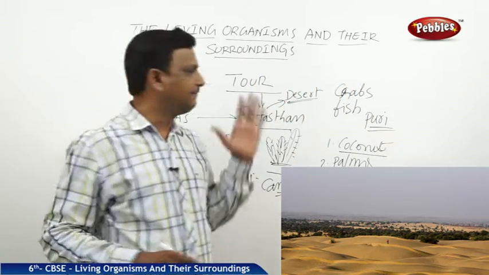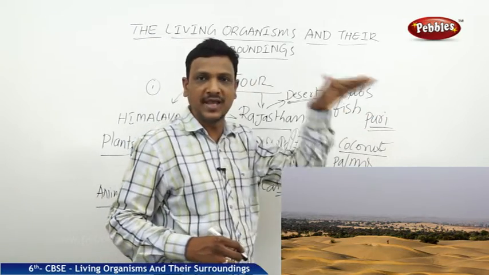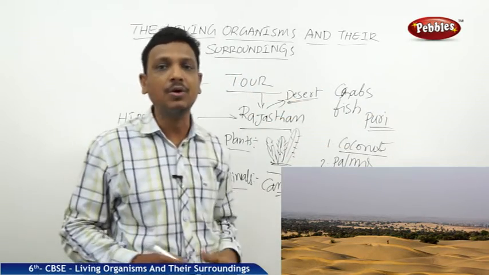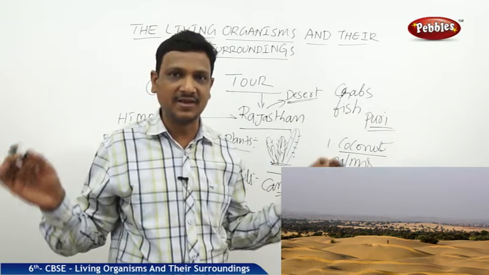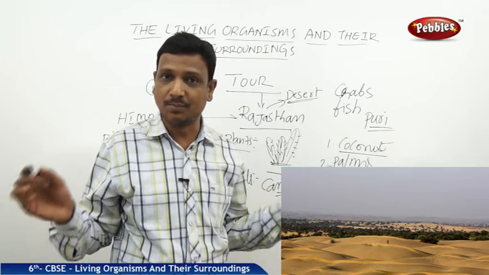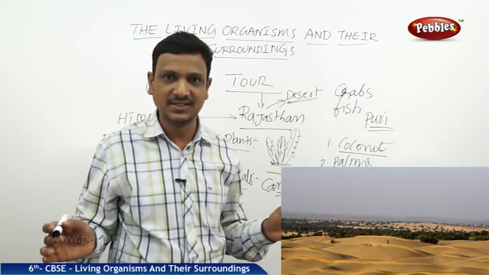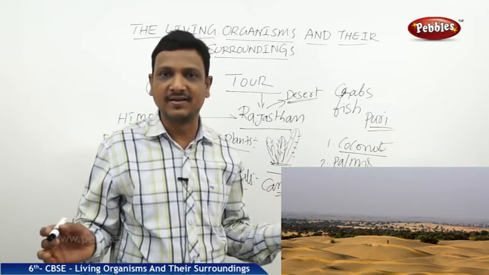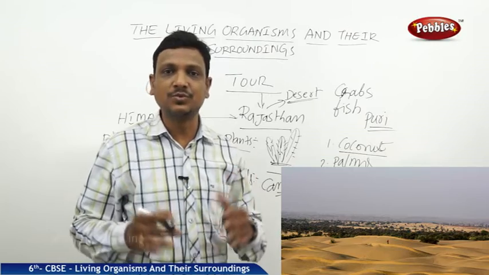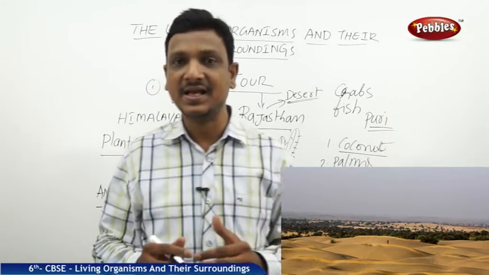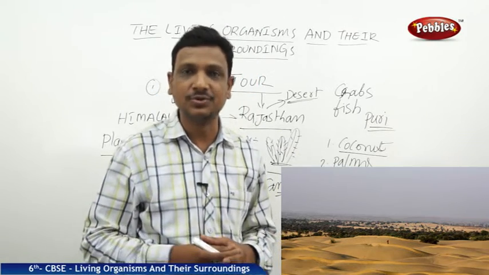So see that every place, wherever you go, whether you go to the Himalayas or Rajasthan or Puri or Kerala or Karnataka, you find life. You find living things. You will find plants and animals. But what is the difference here? The point to be noted is that they are all not similar. They are all different. Plants are there everywhere. Animals are there. Microorganisms are there. But the thing that we have to notice is that there is a difference in their physical appearance or form. So that's what we have to identify.